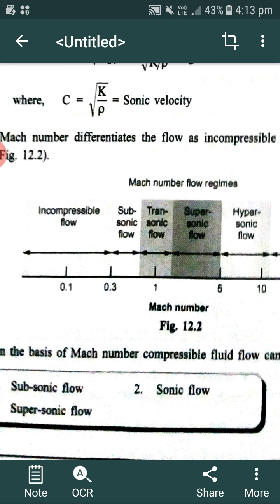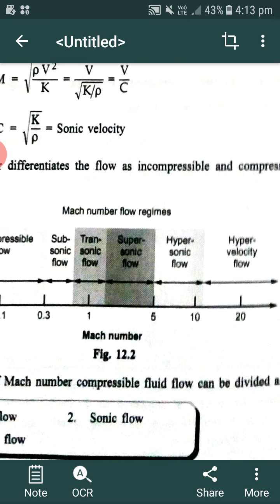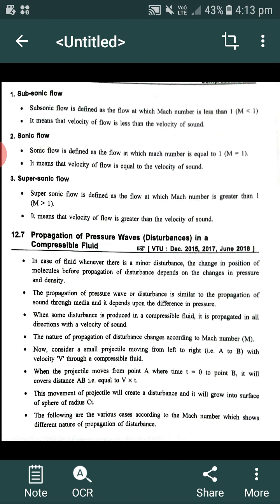Then what is supersonic flow? Third one, supersonic flow. When Mach number is greater than 1, the type of the flow is said to be supersonic flow. Likewise, for hypersonic flow, hyper velocity flow, the Mach number values are 5, 10, 20, like that. Those are nothing but Mach numbers. It is denoted by M, non-dimensional. So the definitions of subsonic, sonic and supersonic flow can be further stated like this.